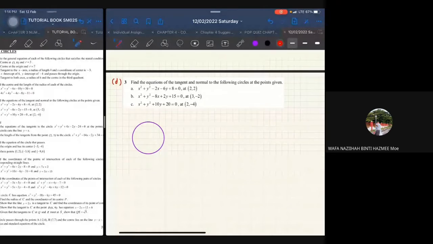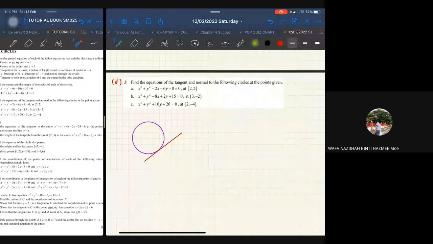graph kita tu, circle kita tu, dia touch the line ataupun dia passing through the line. Is it touch or passing through? Yes, betul. So dia akan touch sahaja. Okay, so kalau dia cakap tangent ataupun kalau soalan tu cakap circle to touch a point, so maksudnya that point boleh hasilkan satu tangent line sebenarnya. Okay, so contohnya macam ni. Dia mesti sentuh je. Dia tak boleh passing through. Okay, so dia touch sikit je.